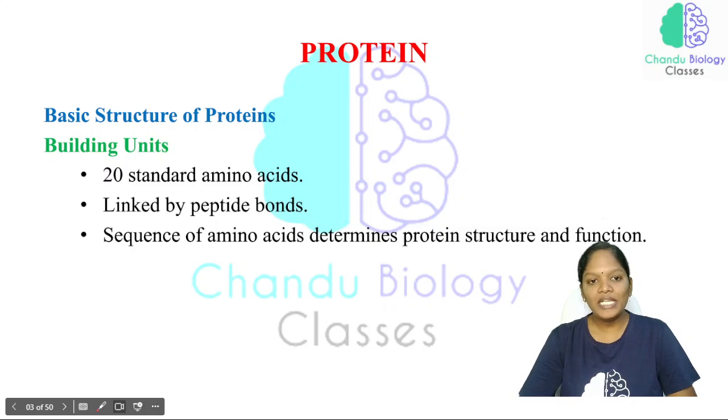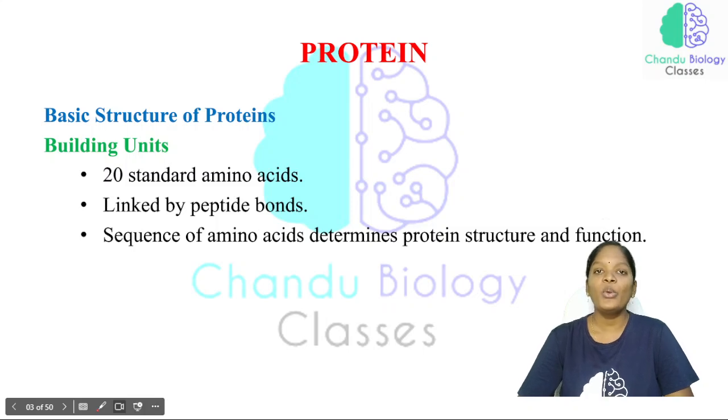In those 20 amino acids we have two different types: essential amino acids and non-essential amino acids. Essential means we need them in the diet. Non-essential means our body synthesizes that amino acid, so we don't need to take it in the diet. This is the difference.